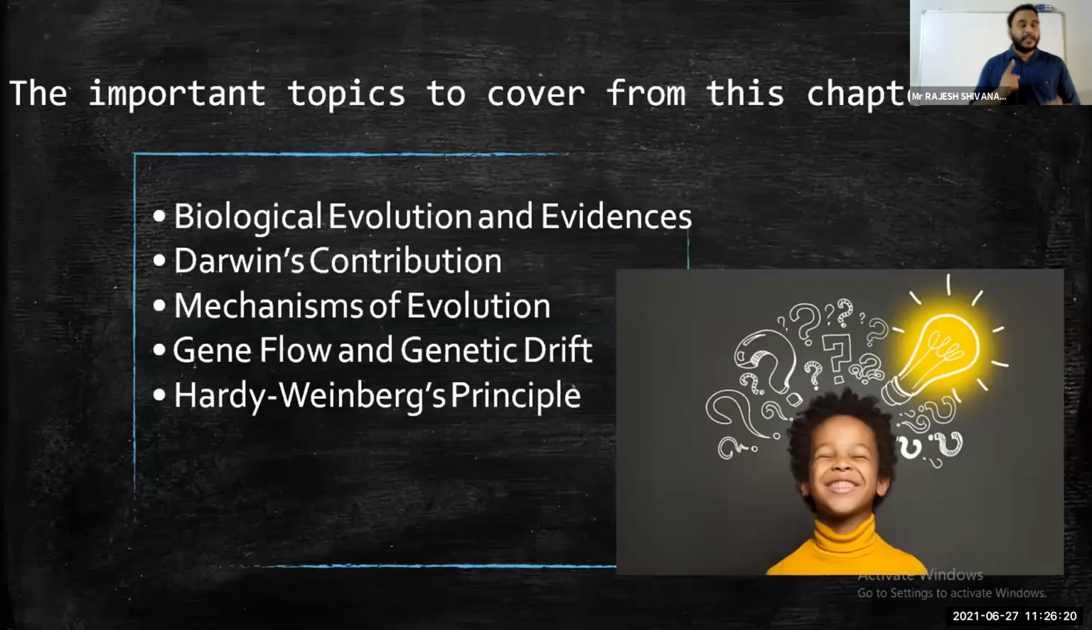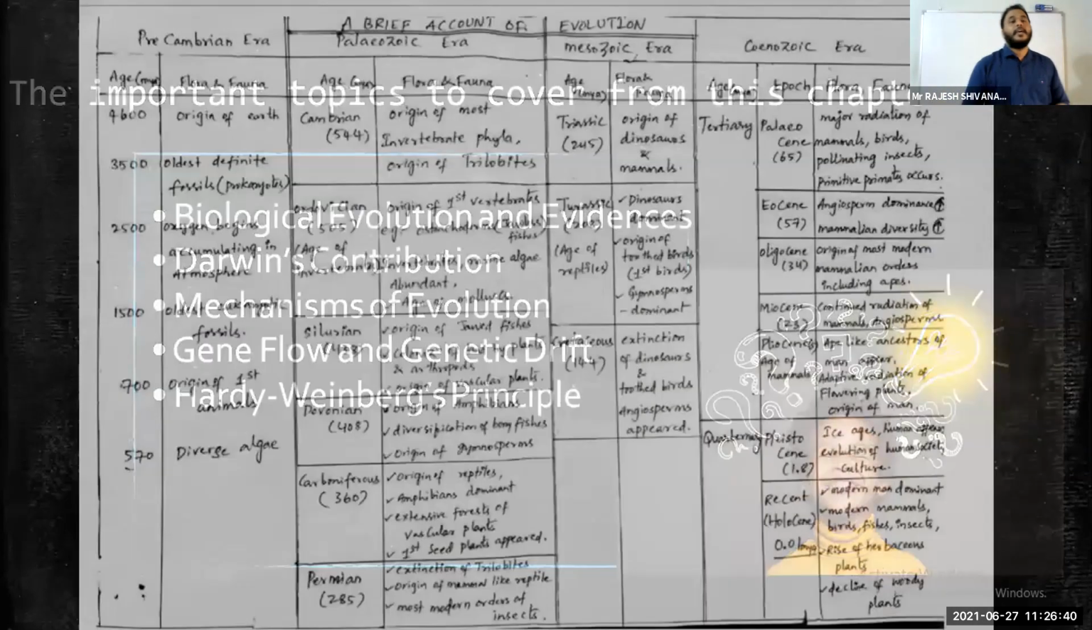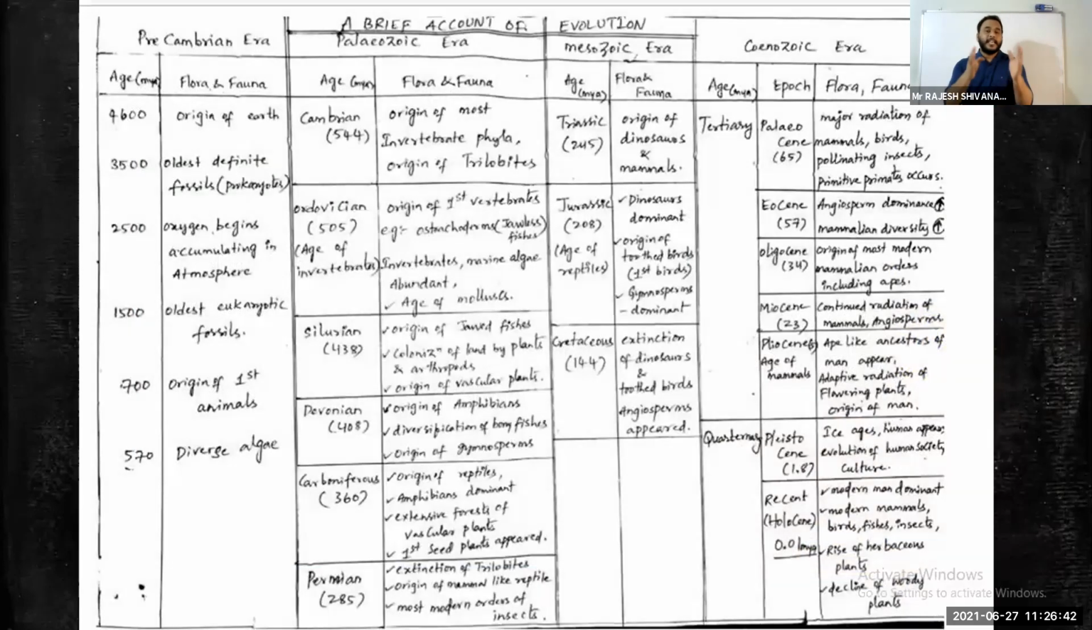Next, Charles Darwin's contribution, natural selection and evolution by descent, right? Branching descent and mechanism of evolution by Hugo de Vries and others. And then the genetic drift concept and Hardy-Weinberg problems. Definitely these concepts must be thoroughly studied and revised. And this is an account of evolutionary stages.